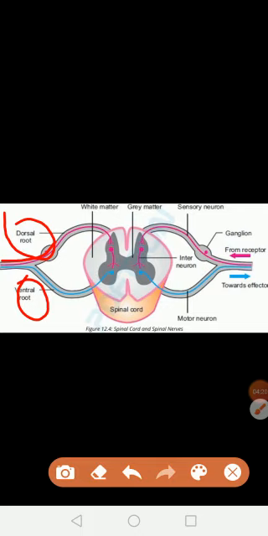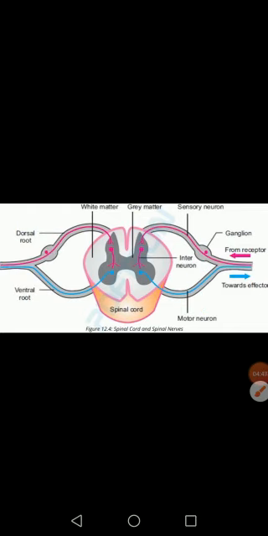The dorsal root is made up of sensory neurons, and it also contains ganglia. The ventral root is formed by motor neurons. So the spinal nerves have two roots where they enter the spinal cord, the dorsal root and the ventral root. The dorsal root is made up of sensory neurons and ganglion, and the ventral root is made up of motor neurons.